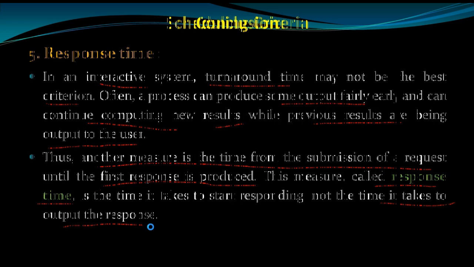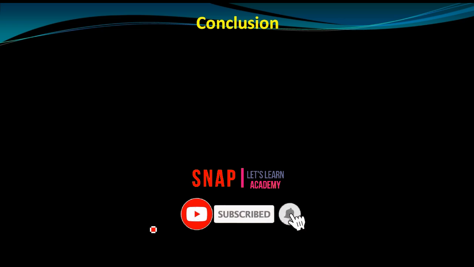So these are the five characteristics used to judge which algorithm is the best. Many criteria have been suggested for comparing CPU scheduling algorithms, and these five are the substantial ones.